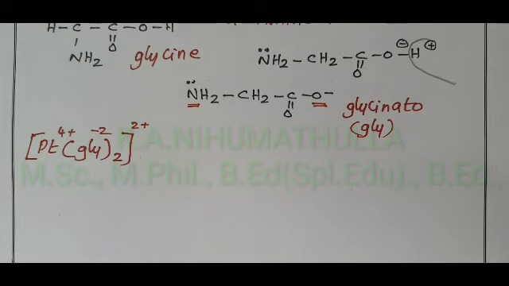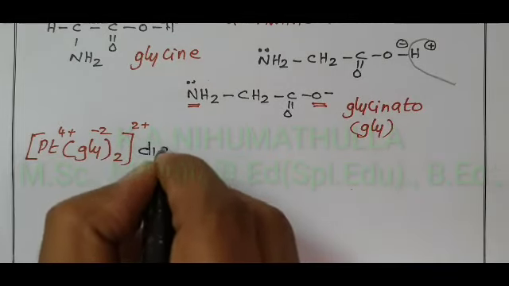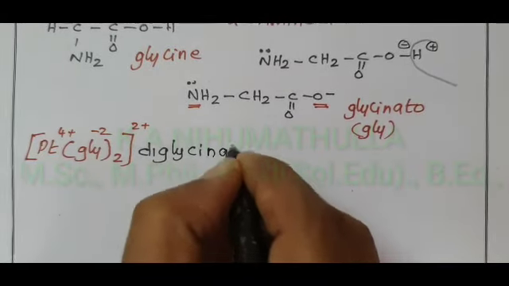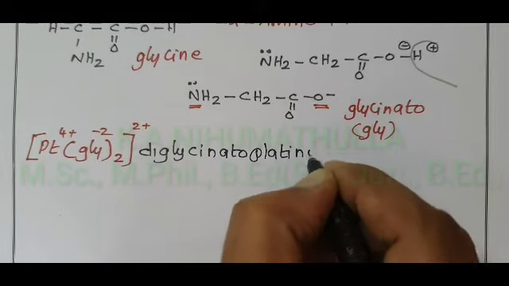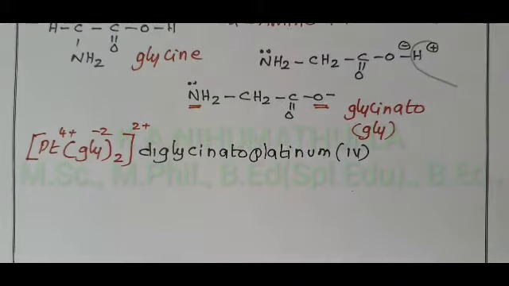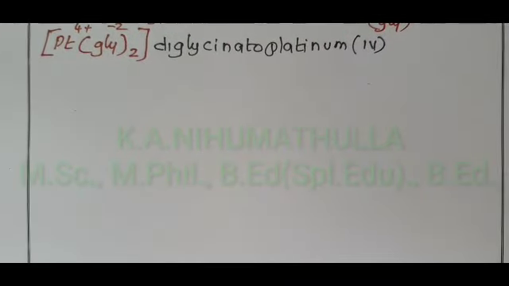Now I write the IUPAC name of this compound: diglycinato platinum. What is the charge on platinum? 4. Platinum 4. How to draw the structure of cis and trans isomers?